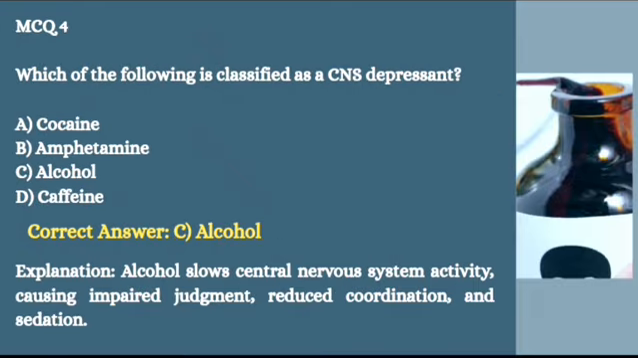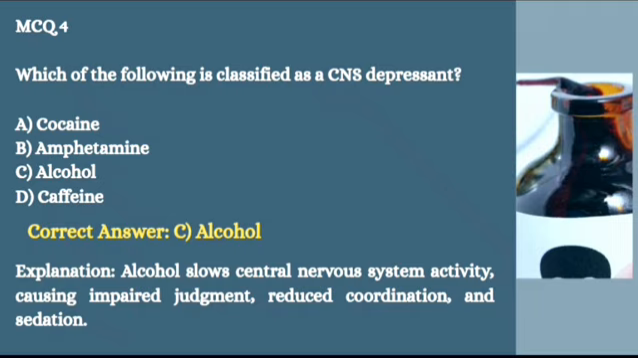MCQ 4 says which of the following is classified as a CNS depressant? The correct answer is alcohol. Alcohol slows down brain and nervous system activity and which causes slow reaction, sleepiness, poor coordination, so it is a CNS depressant.